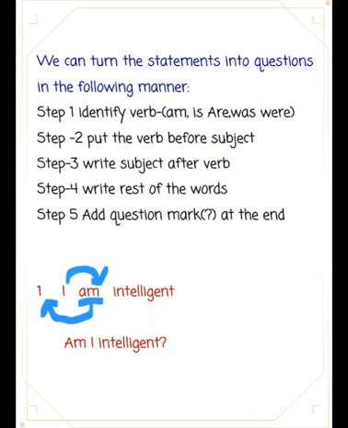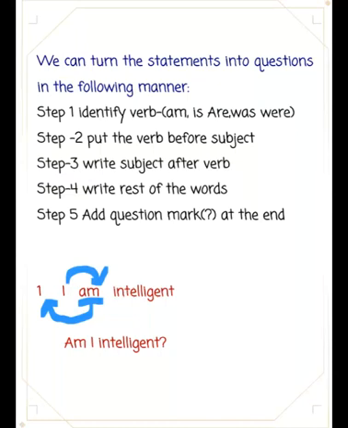Step 2 is to put the verb before subject. Step 3, write subject after verb. Step 4, write rest of the words. And step 5 is to add question mark at the end.